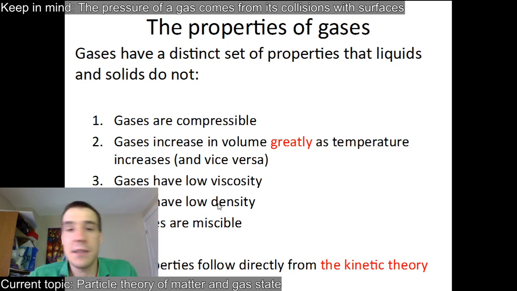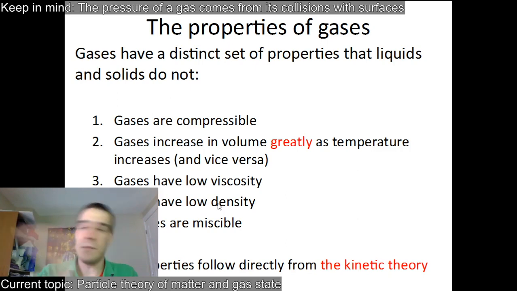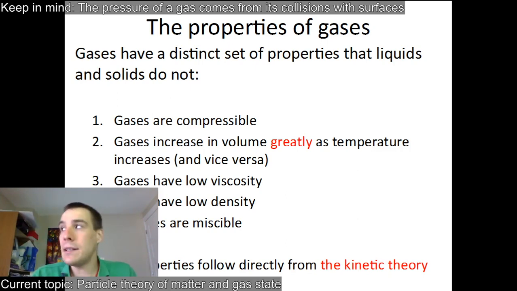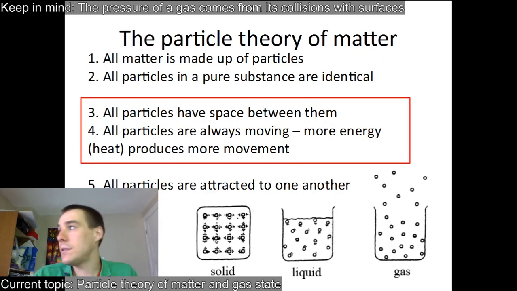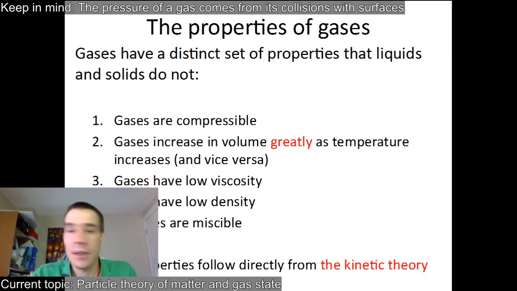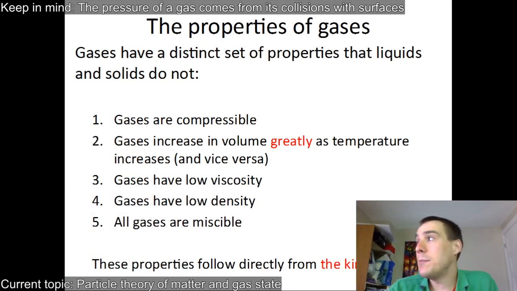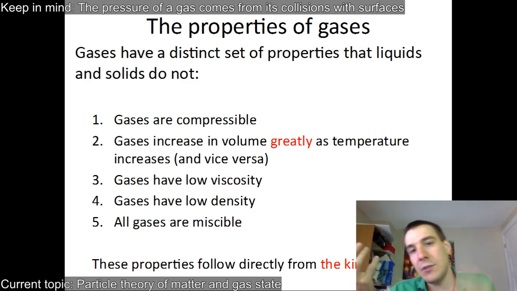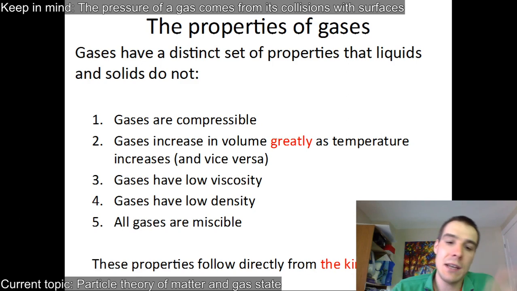Low viscosity means it's easy to move your hand through them and stuff like that. There's not a lot of resistance to flow. And low density because they're flying all over the place. So very low density compared to liquids and solids. The last piece is that all gases are miscible. So they can mix in any proportion. You can have 80% nitrogen, 20% oxygen, or 20% nitrogen, 80% oxygen.